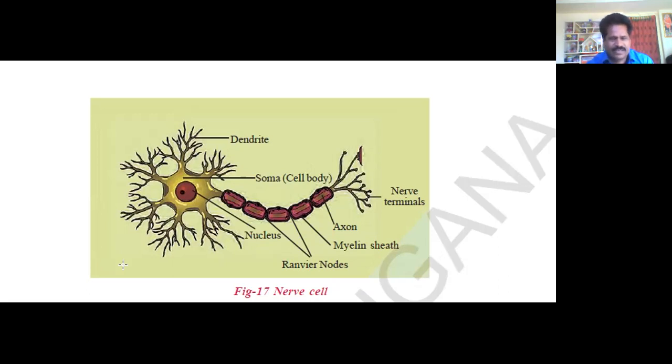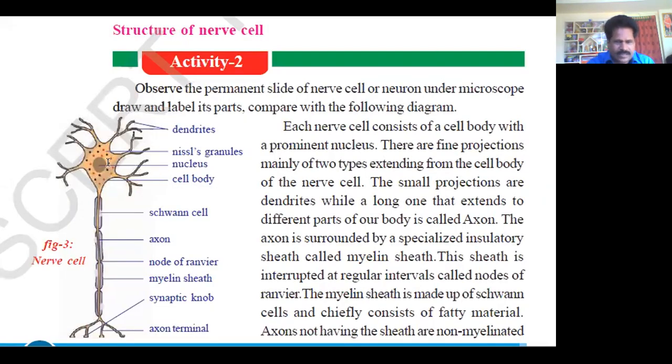The cytoplasm contains granular structures called Nissl granules. See here, Nissl granules. This is the nucleus. It is overall called the cell body.